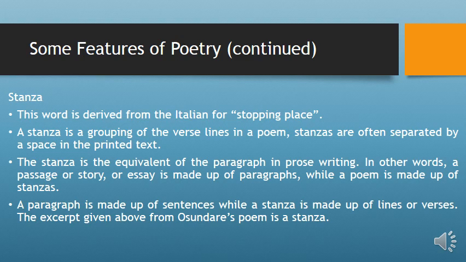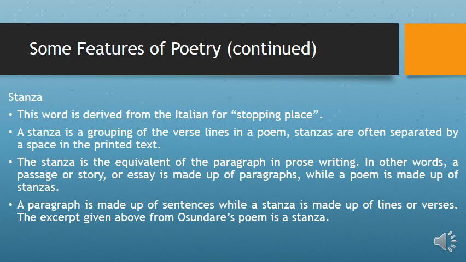Stanzas are often separated by a space in the printed text. So the easiest way to identify a stanza in a written or printed text is the spacing between the first stanza and the second stanza. The stanza is the equivalent of the paragraph in prose writing.